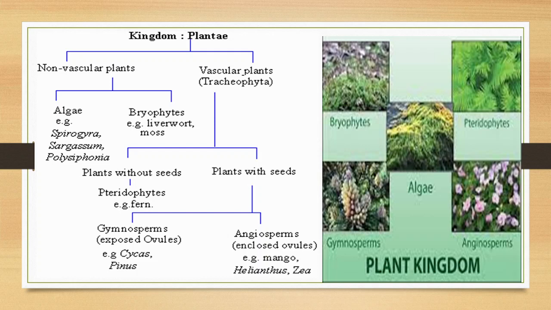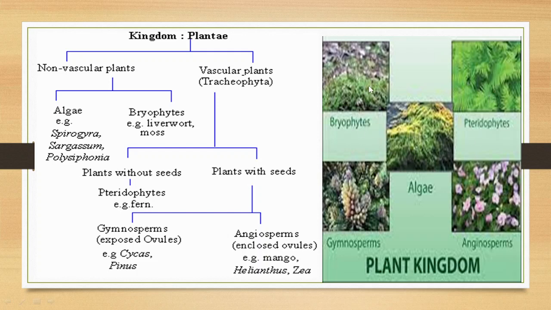So thereby we get 5 divisions of plants: algae, bryophytes, pteridophytes, gymnosperms and angiosperms. As it is shown here in the figure, you can see these are the algae, the aquatic kingdom of plants. These are the bryophytes, these are the pteridophytes, which include the ferns.